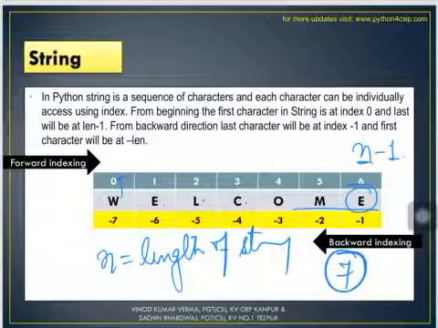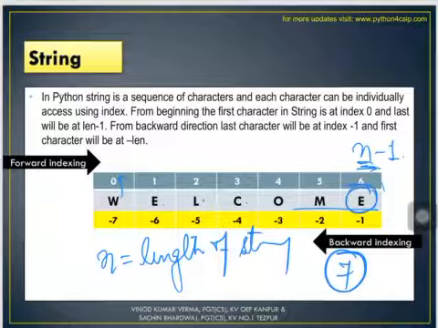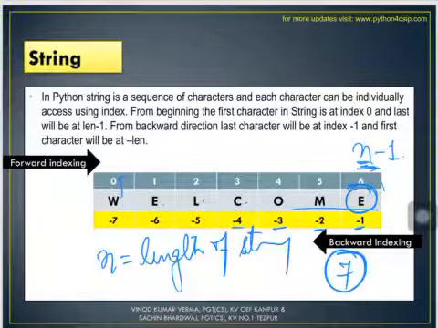So the last index number for the last character in a string is 6, that is n minus 1. Alright, and this is the backward indexing. Backward indexing, you must be remembering that it starts from the last character and it is in negative. So this last character E would have minus 1, minus 2, minus 3, minus 4, minus 5, minus 6, minus 7, and so on. So this is forward indexing and backward indexing.